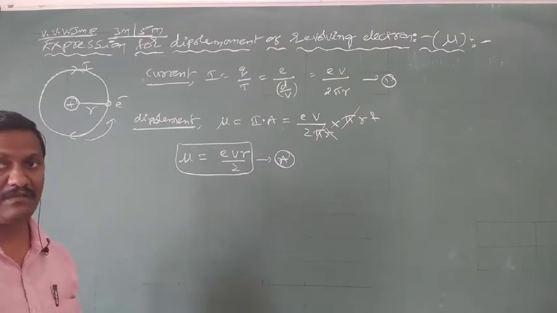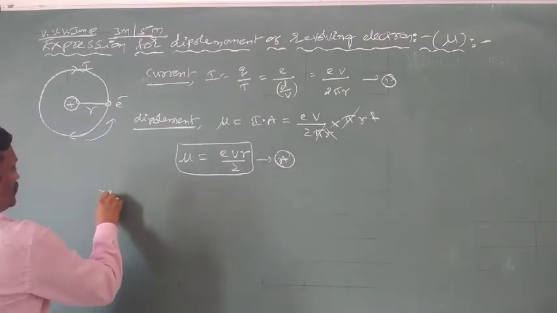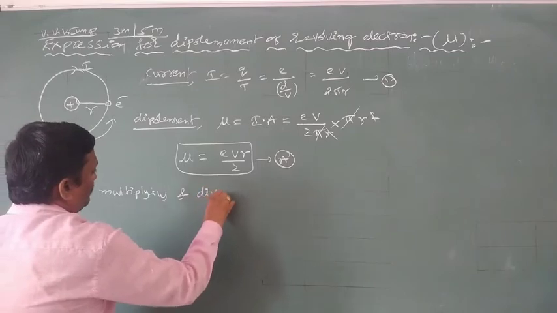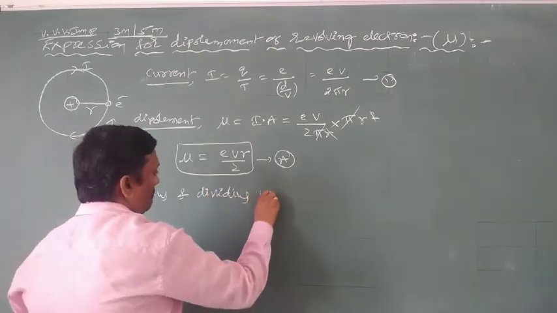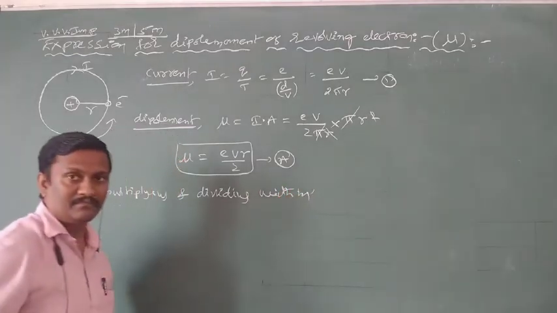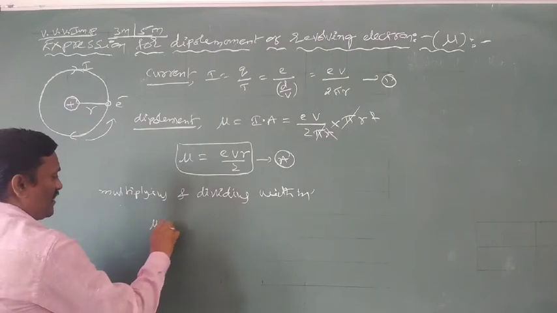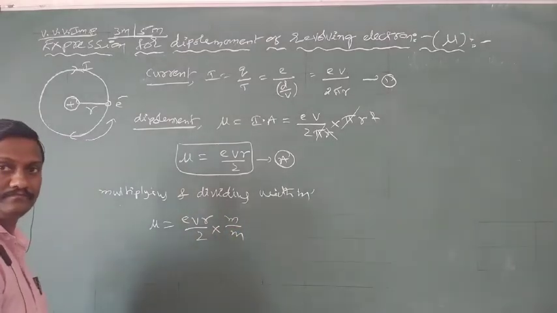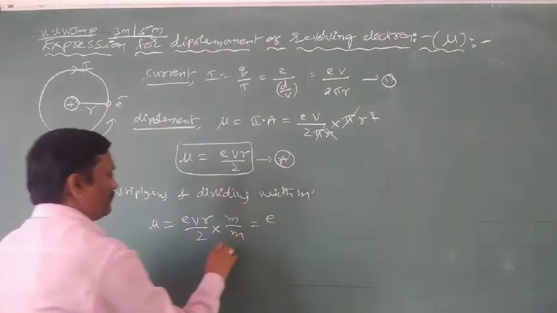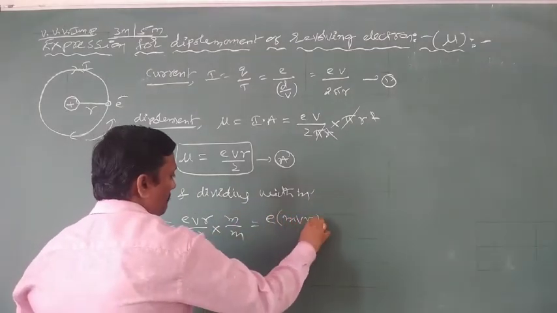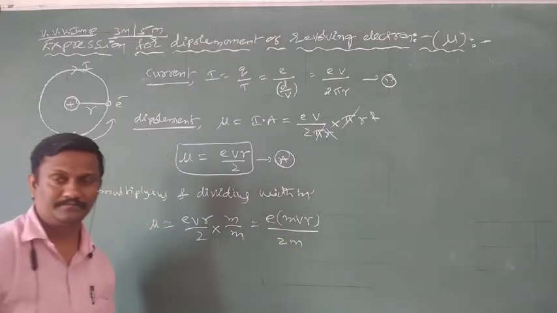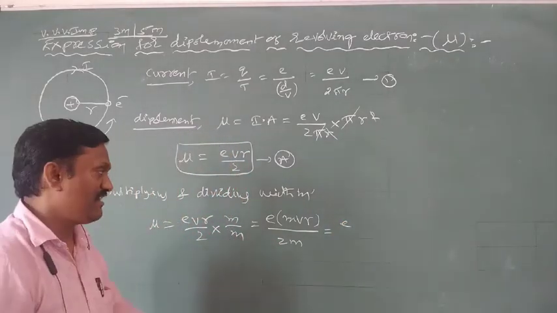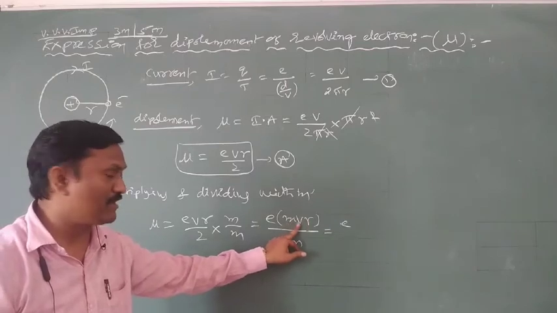But if this equation is multiplied and divided with m, e v r by 2 is multiplied and divided with m, we get e into m v r by 2m. m v r means angular momentum; m v is momentum p.